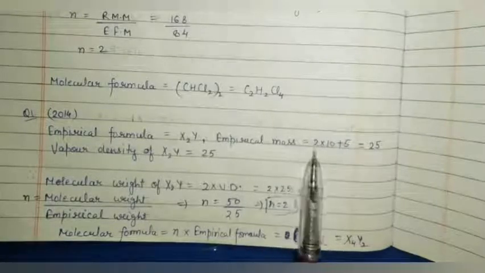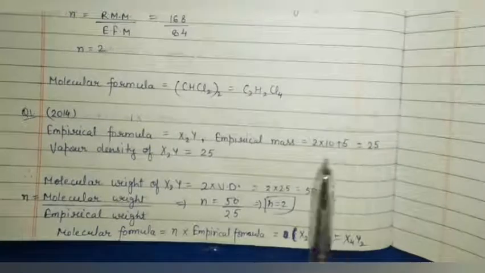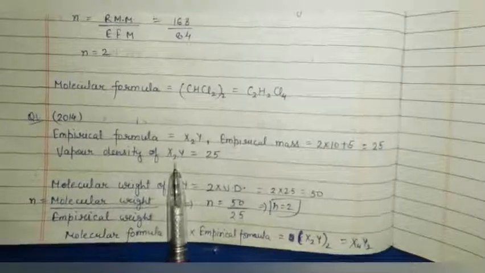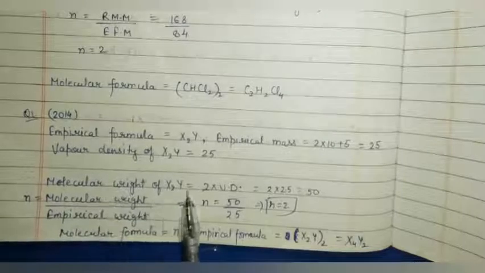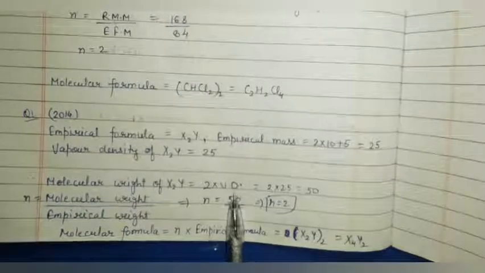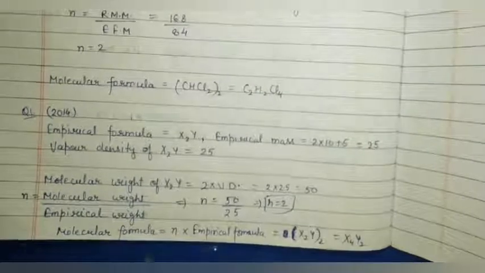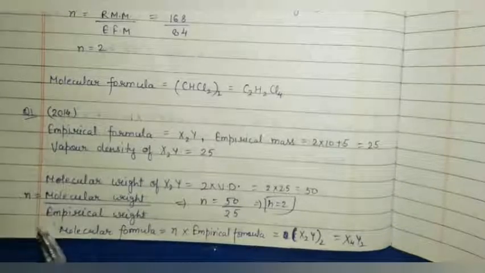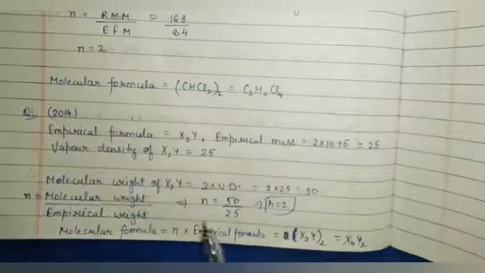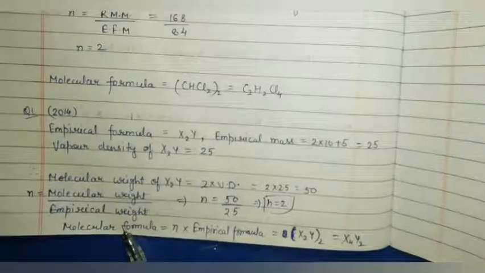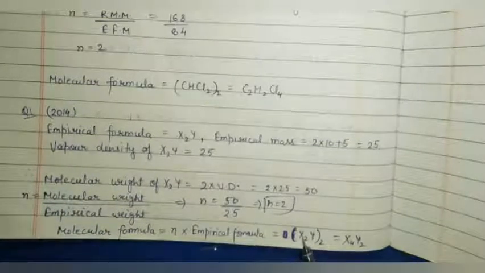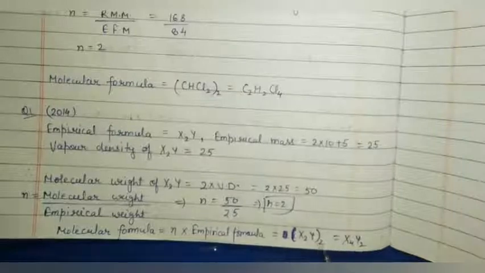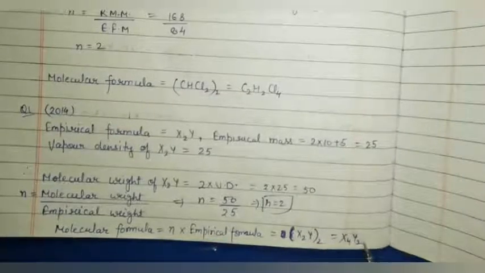Empirical mass equals 25. Vapor density of X2Y equals 25. So molecular weight of X2Y equals 2 into VD equals 50. And value of n equals molecular weight upon empirical weight, it is 2. So molecular formula equals n into empirical formula. That is X2Y whole twice, X4Y2.